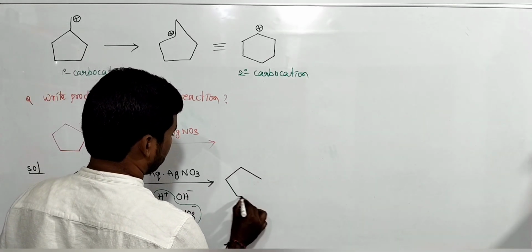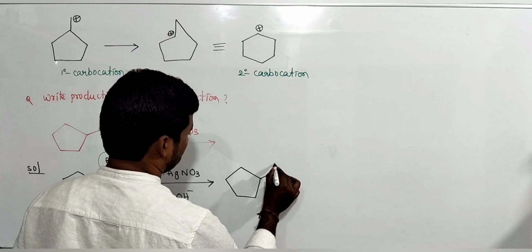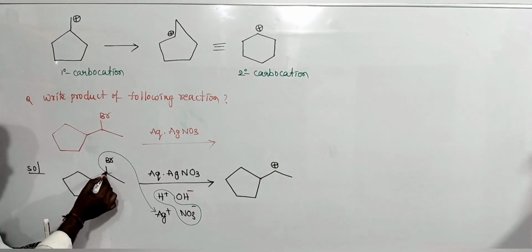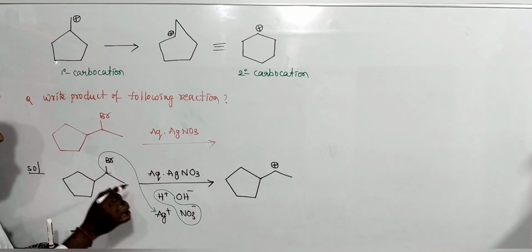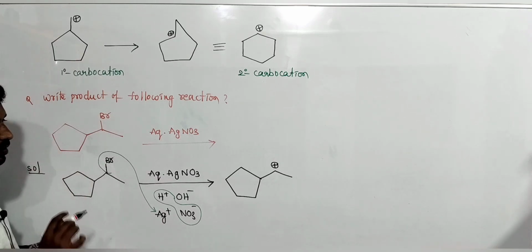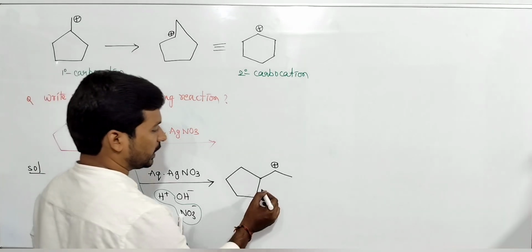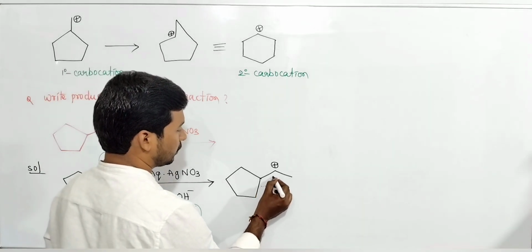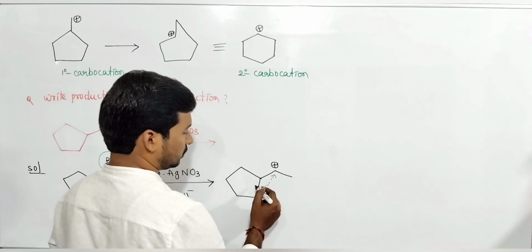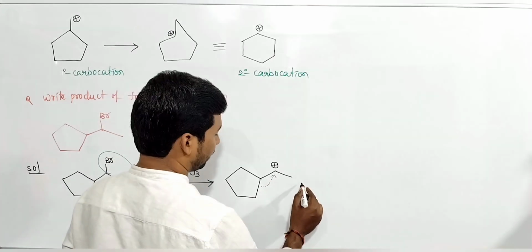Production of carbocation. That is our valid point. Here AgBr formation takes place, bromine leaves along with the bond pair as Br minus. This carbon becomes positive. So now ring expansion takes place like this. This is some primary carbon, so the ring expansion takes place.